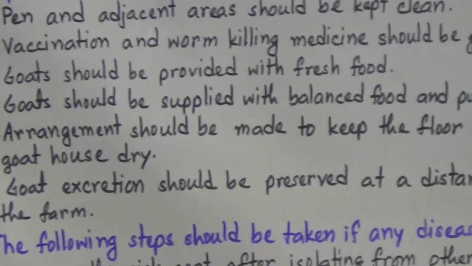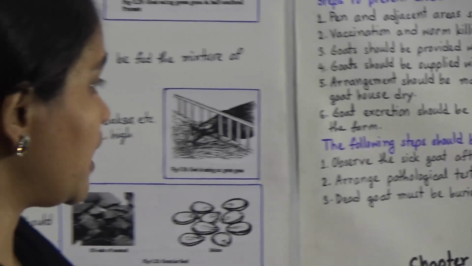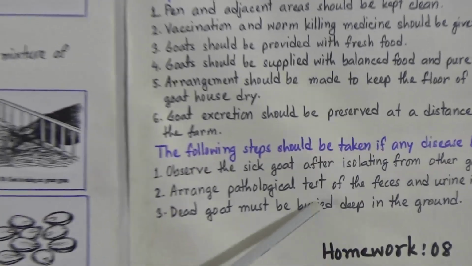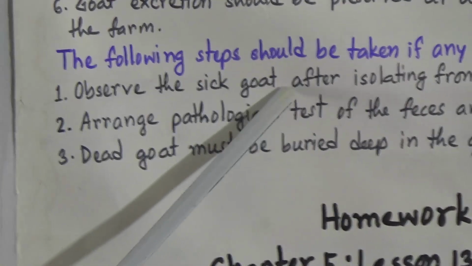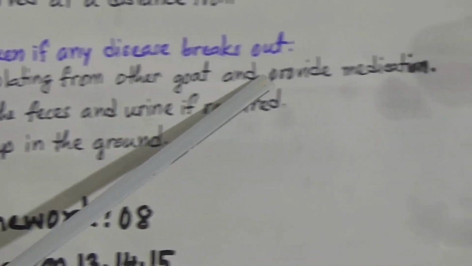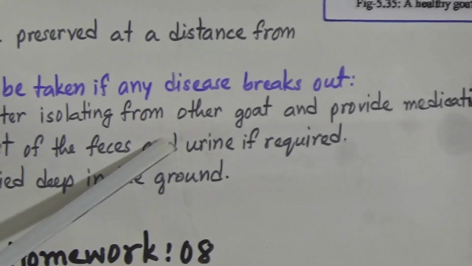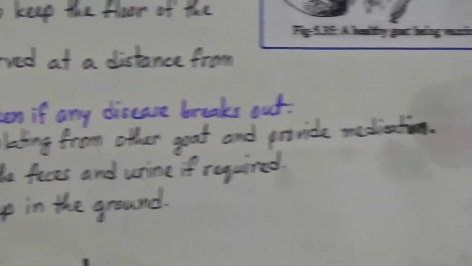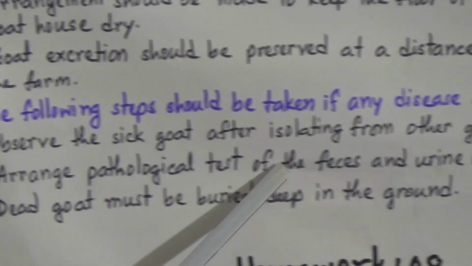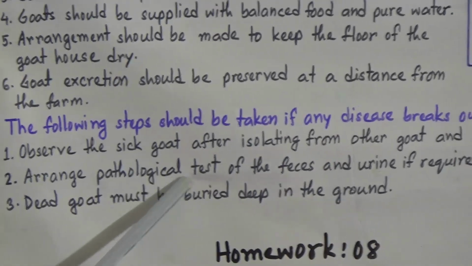But what will you do if the disease breaks out in a farm? There are 3 steps we can take when disease breaks out. Number 1, observe the sick goat after isolating it from other goats and provide medication. So if you find any sick goat, at first we will isolate the goat, then observe it and give it medicine according to the advisor. And number 2, arrange pathological test of the feces and urine if required. So if required, we will arrange the pathological test of the goat.